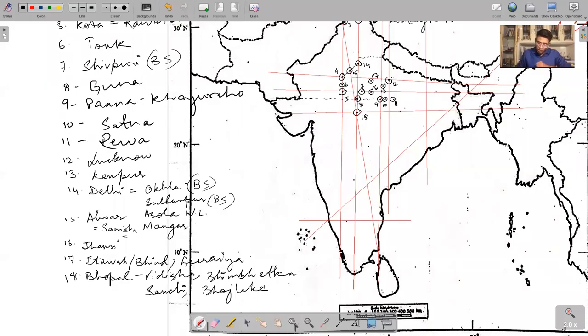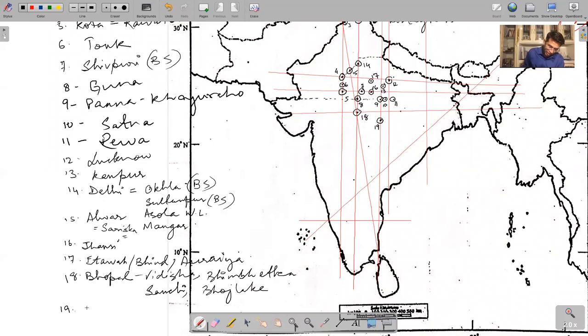And I hope you remember where Jabalpur is. This is Bhopal on the other line, a bit below here. Bhopal is more or less on the intersection, but Jabalpur, keep it a bit below. So somewhere here, this is Jabalpur, number 19. Jabalpur is also Marble Falls and Dhuandar Falls.